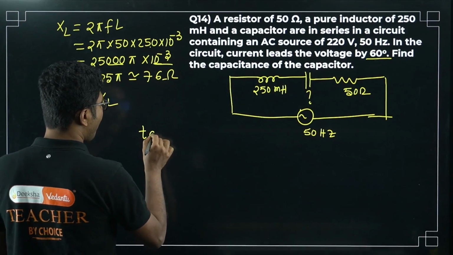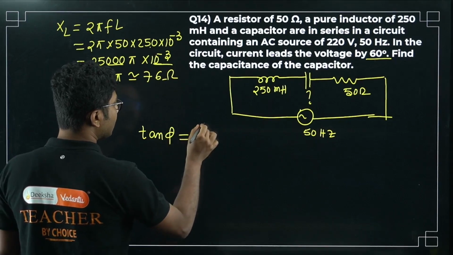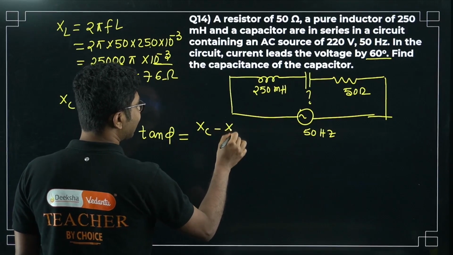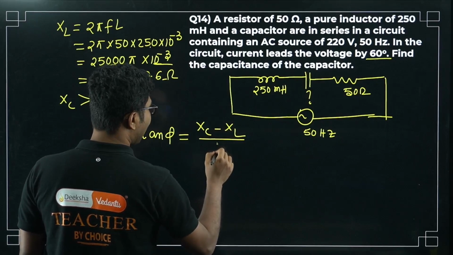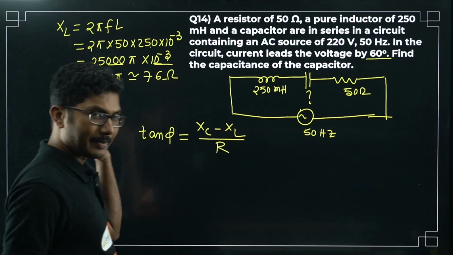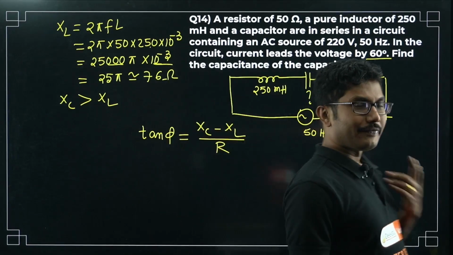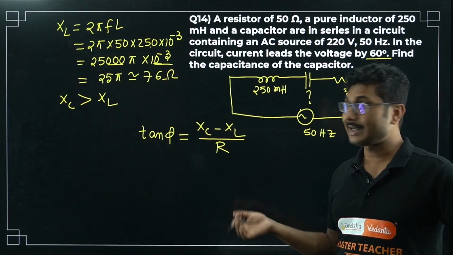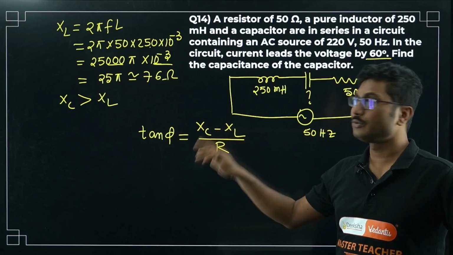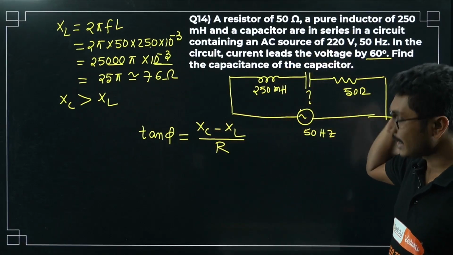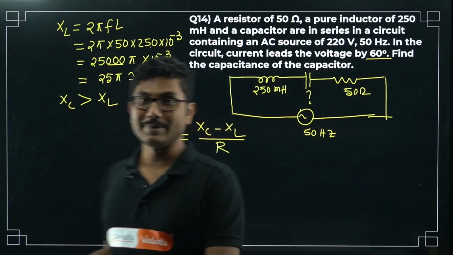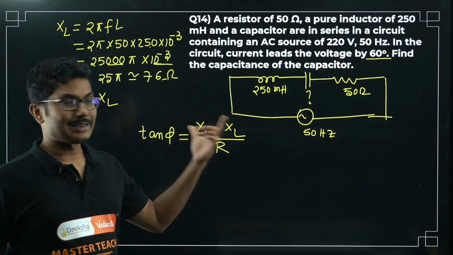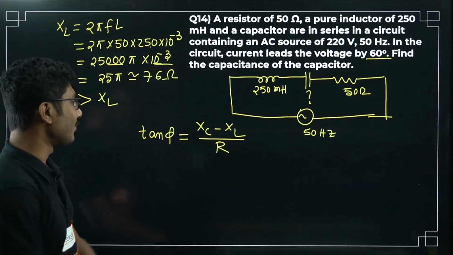So tan phi is equal to XC minus XL divided by R. Normally it is XL minus XC, but if it is known that the circuit is capacitive or inductive, based on that we can change these two quantities. Here they have mentioned that current leads, so XC must be greater than XL, that's why we are using this formula, right?